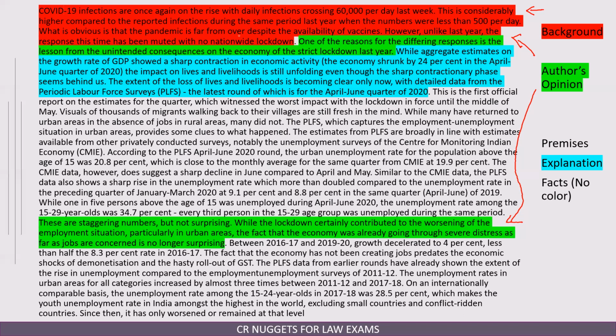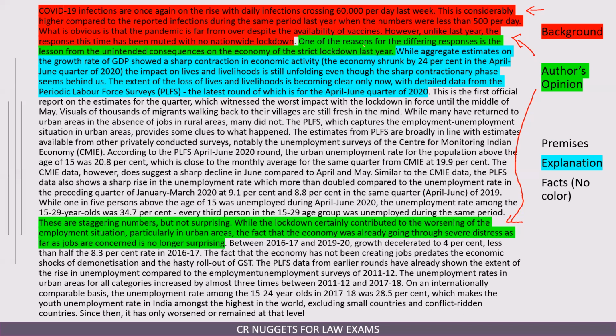What is obvious is that the pandemic is far from over despite the availability of vaccine. However, unlike last year, the response this time has been muted with no nationwide lockdown. So till this point, the first two lines are absolutely factual information. Then he says that it is obvious that the pandemic is far from over. This, of course, is the author's opinion, but not the main opinion he is trying to give about the content. And then he says that unlike last year, the response has been muted this time as there is no national lockdown. Again, a factual statement.